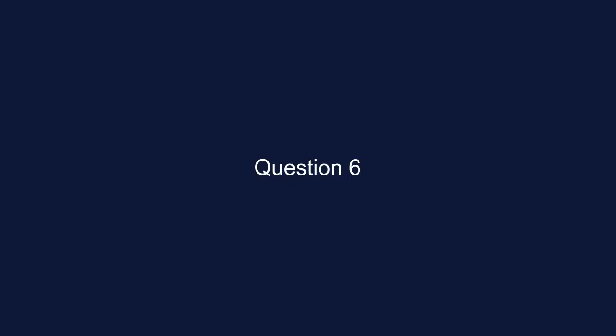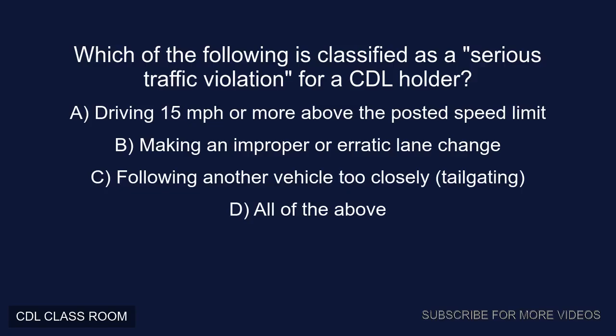Question 6. Which of the following is classified as a serious traffic violation for a CDL holder? A. Driving 15 mph or more above the posted speed limit. B. Making an improper or erratic lane change. C. Following another vehicle too closely, tailgating. D. All of the above. Correct answer, D. All of the above.